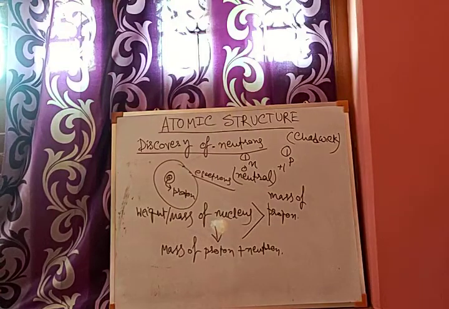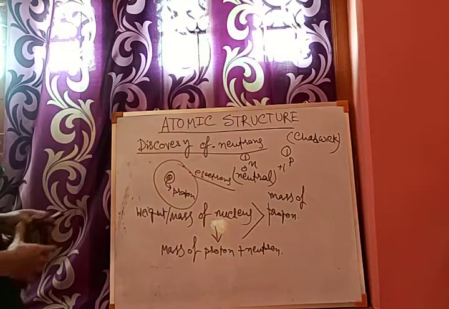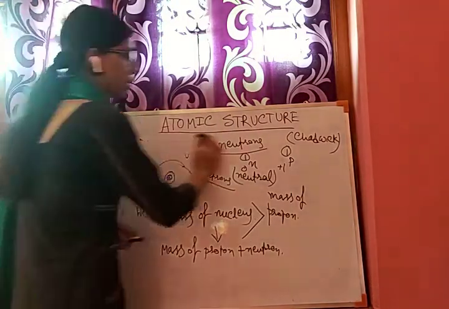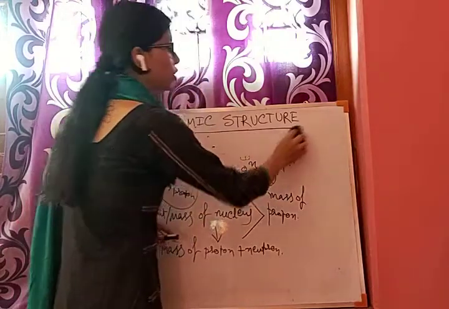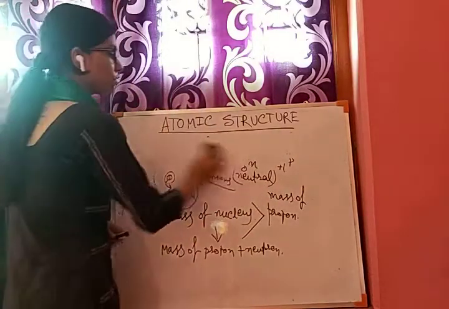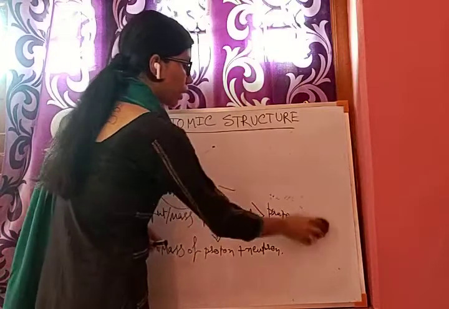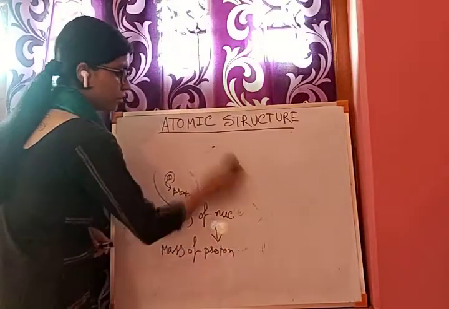So next we are coming to the modern theory of the atomic model. After the discovery of three subatomic particles, that is protons, electrons and neutrons, we are coming to the modern atomic theory.